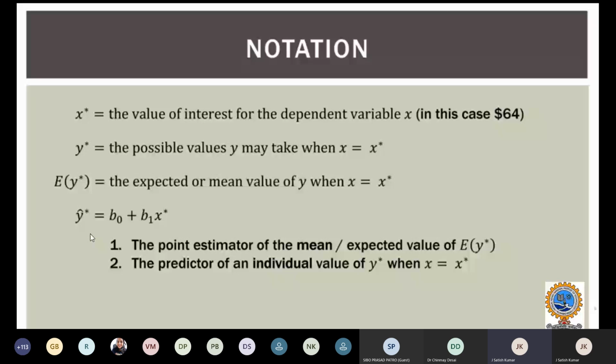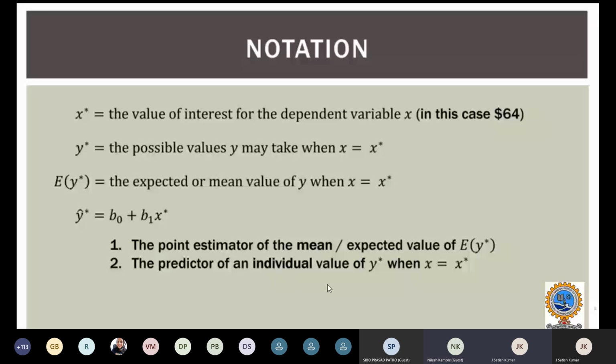Then the equation will be Y hat star is equal to intercept B0 plus slope B1 times that X star of our interest. Here, the point estimator of the mean or expected value is Y hat of star, which we represented as E of Y of star. The predictor of an individual value will be Y star when it is equal to X star. Same thing, we have rewritten the equation.